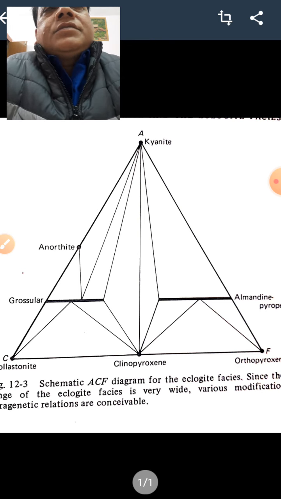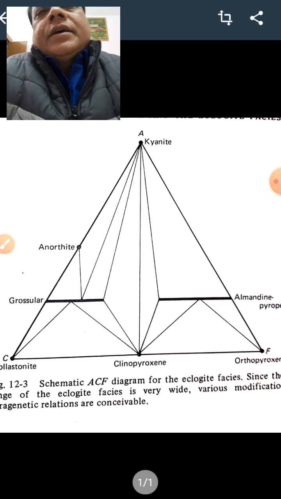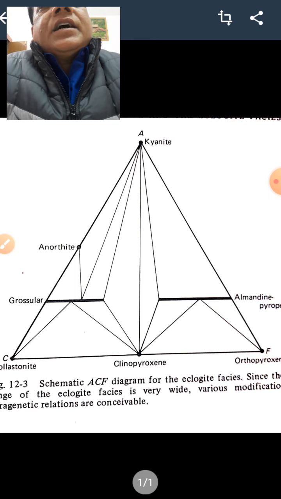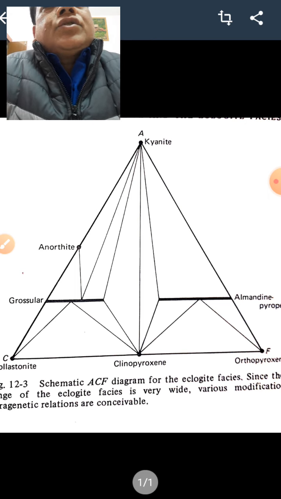On the basis of these mineral assemblages, three groups can be recognized. First, essentially composed of omphacite plus garnet, right? Second, omphacite garnet plus primary zoisite, and third, omphacite garnet primary glaucophane. These three groups are found in different associations in the crust.